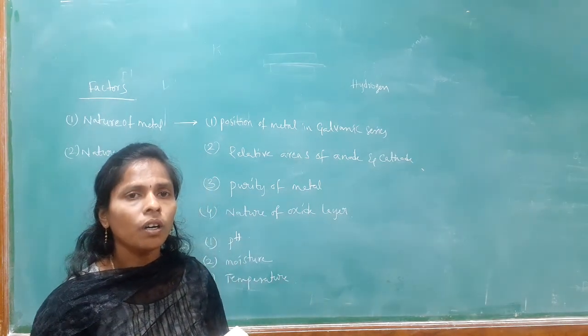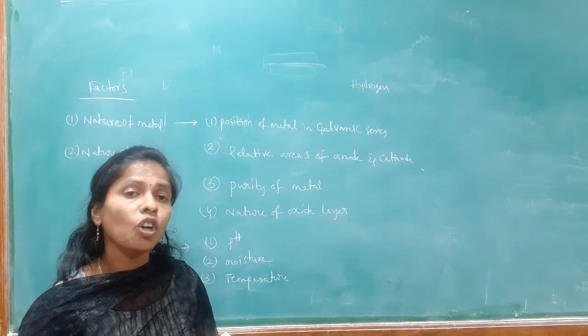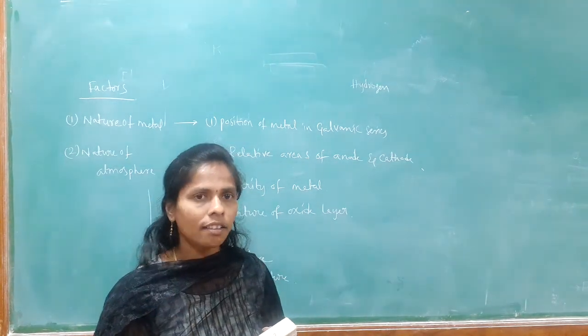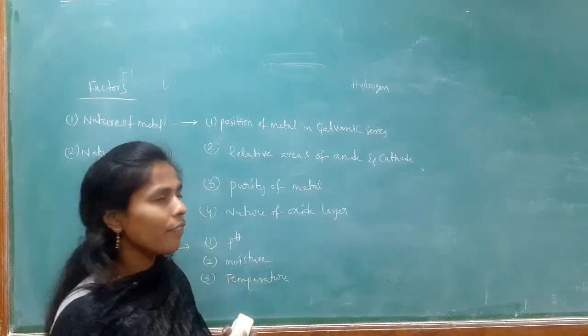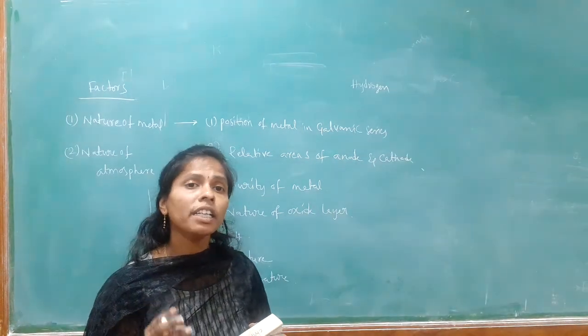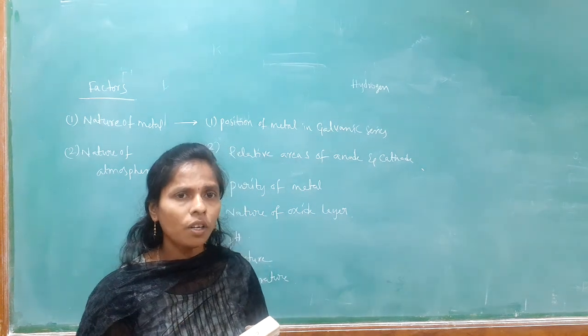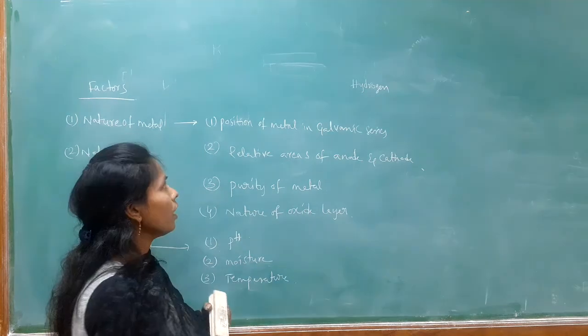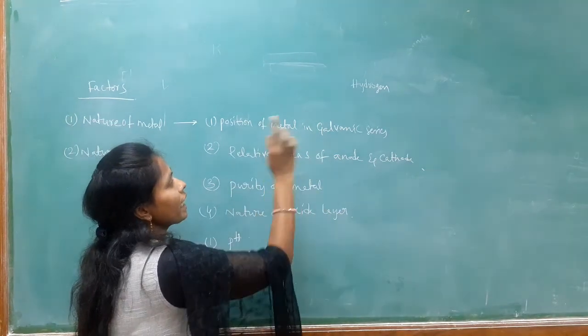So, we know from electrochemical series the top metals are acting as the anode, bottom metals are acting as the cathode. Same in galvanic series also, the top metals are always acting as the anode and the bottom metals are acting as the cathode. So, here is the position of metal in galvanic series.